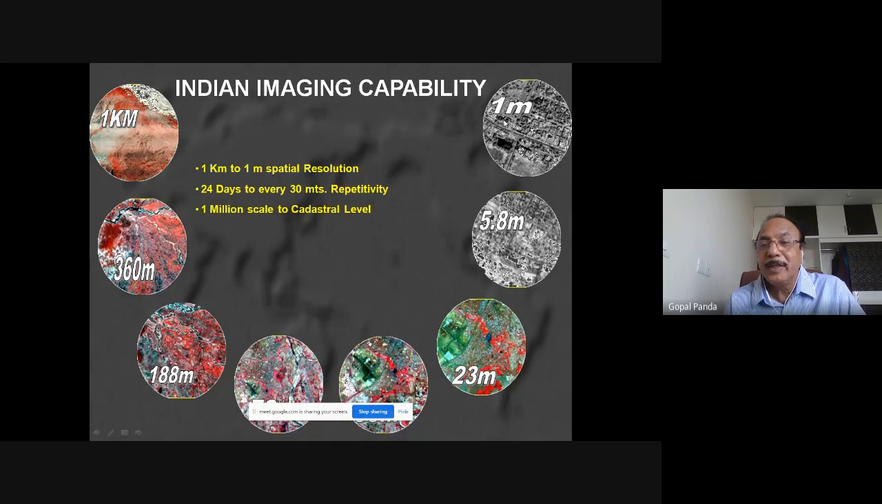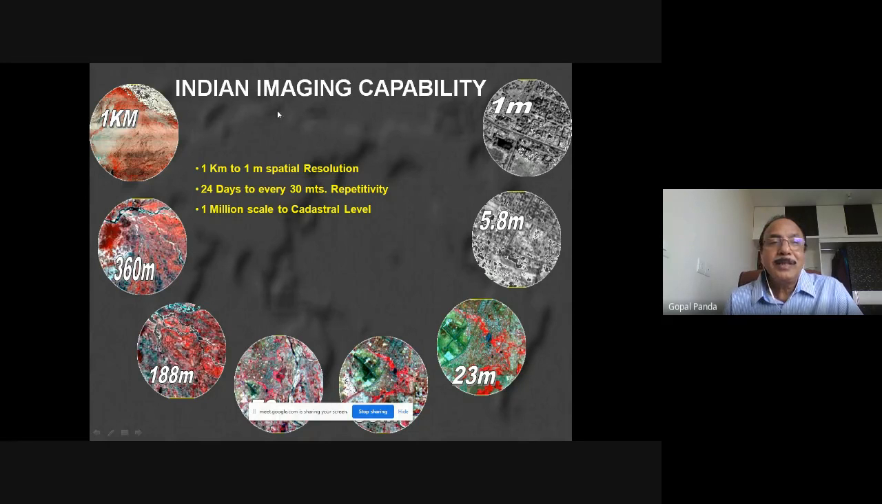Are you using 1 meter resolution data? Are you using 5.8 meter resolution data? Are you using 23 meter resolution data like this? Or are you using 1 kilometer resolution? That means with 1 meter, any object in this image having 1 meter dimension can be identified as